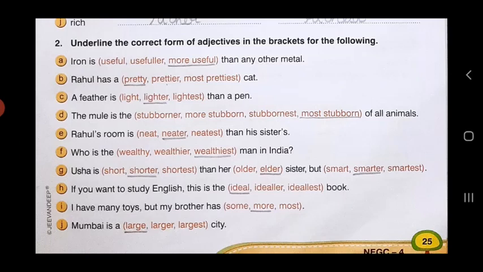And the last one, Mumbai is a dash city. This is a simple sentence. That's why the adjective will be in positive degree. Mumbai is a large city.